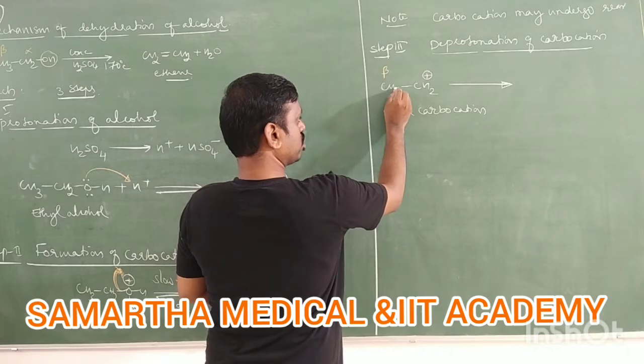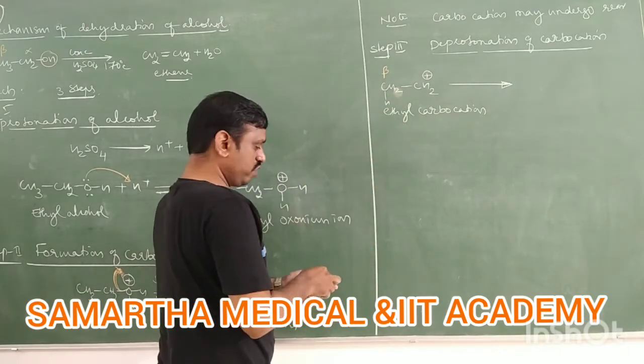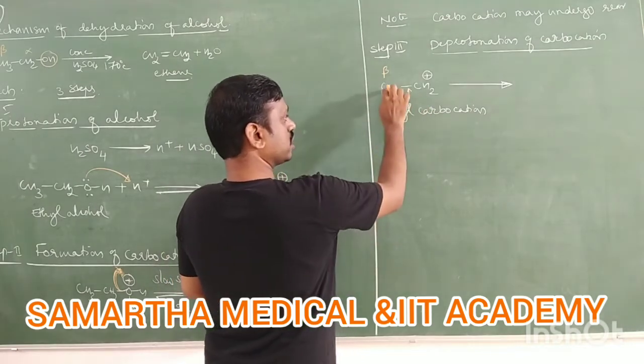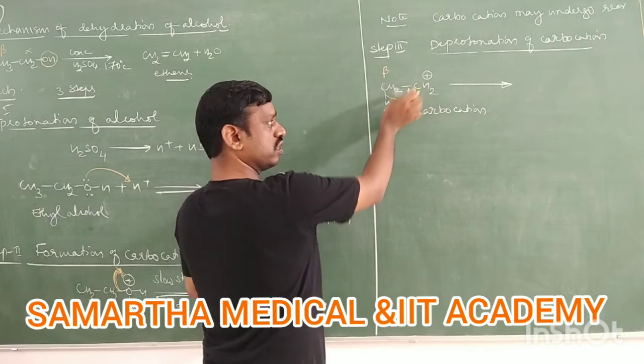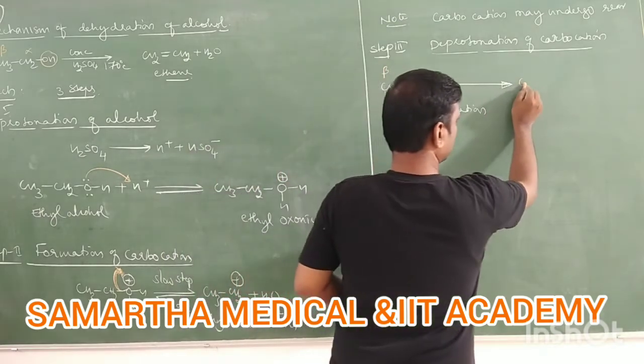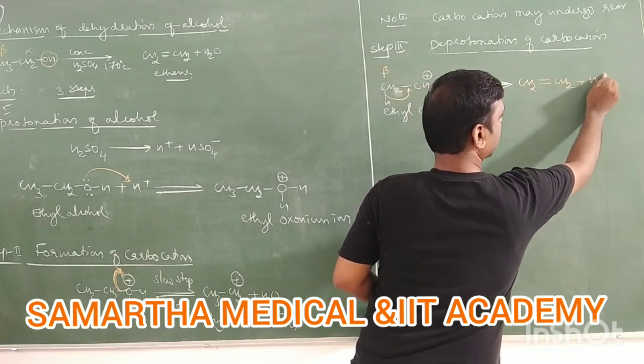There is only one beta carbon. From the beta carbon, you just remove the proton. It is CH3, no? You write CH2. It is, I'll write H. So therefore, now this bond is shifted here. This sigma bond shifted as a pi bond. Then this H comes out as H plus. So therefore, the final product is CH2 double bond CH2 plus H plus.